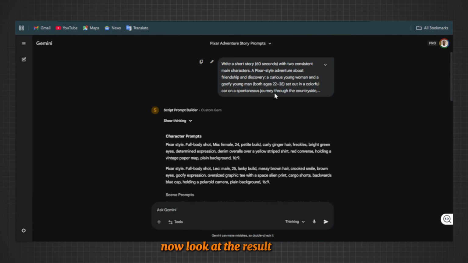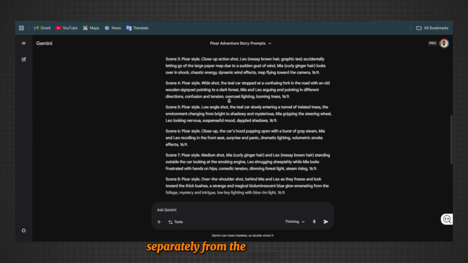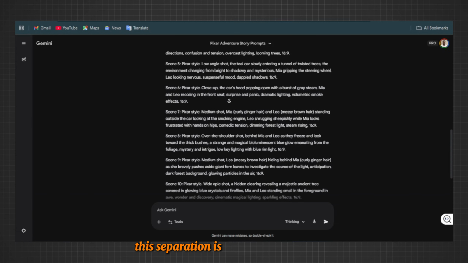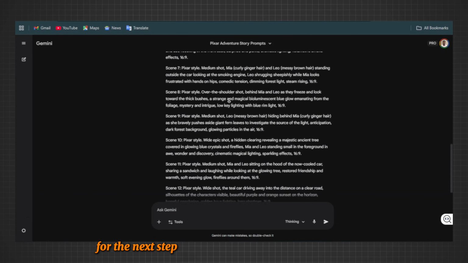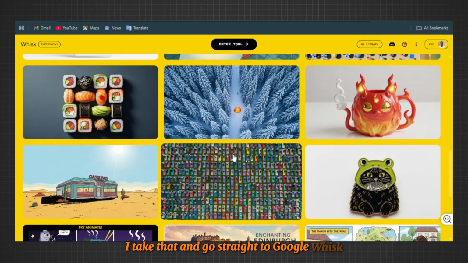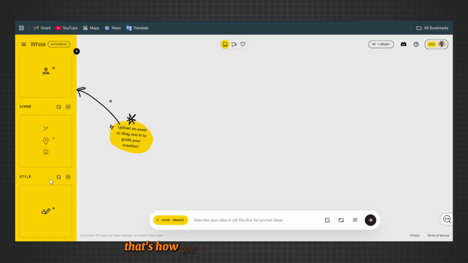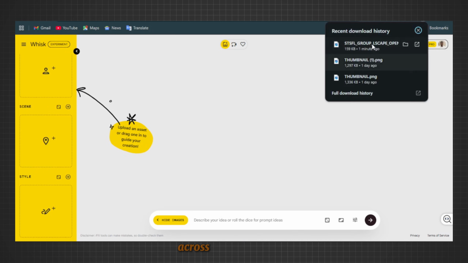Now look at the result we get. It separated the character prompts to generate our actors separately from the scene prompts. This separation is exactly what we need for the next step. The gem gave us the character prompt. I take that and go straight to Google Whisk. It's free, and its best feature is the reference style tool. That's how we lock in character consistency across the whole story.